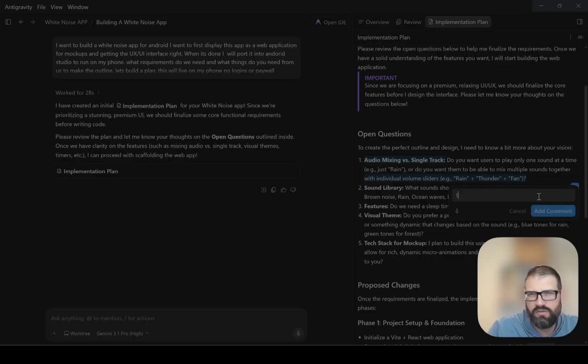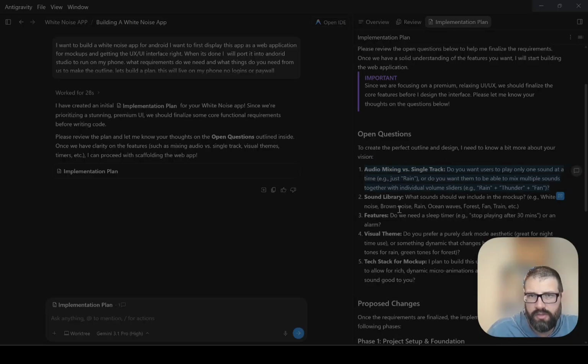So I'm going to say, I just want a single track with volume. Comment: what sounds should we include? Let's do rain, white noise, pink noise, brown noise, and watch ticking.